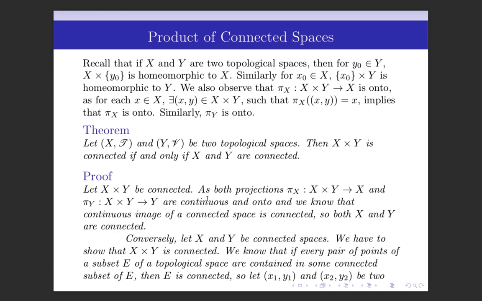As we know that both projections π_X from X × Y to X and π_Y from X × Y to Y are continuous, and here we have also shown that these mappings are onto, we can say that X and Y are continuous images of X × Y. And we know that continuous image of a connected space is connected, and since X × Y is connected, both X and Y are also connected.